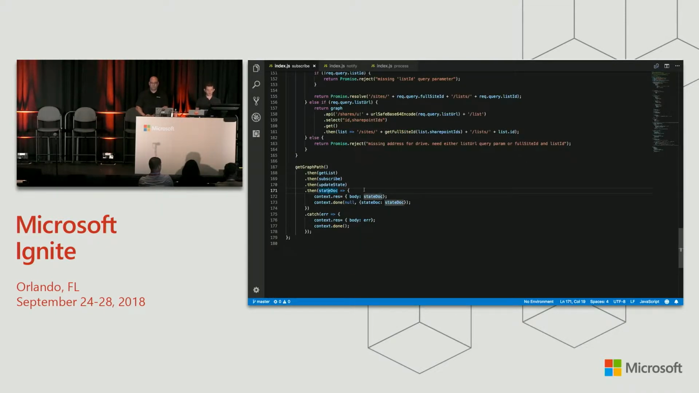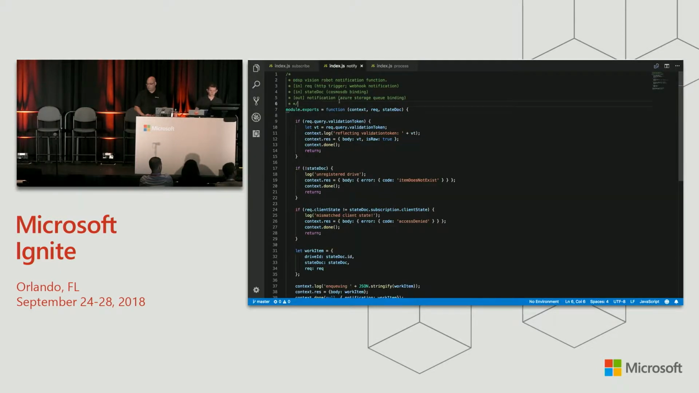And then what I do with the state document is I finish. I call done on the context for the Azure function, returning null for no error, and then outputting my state document into the state.doc output binding. Remember, this function has an output binding to Cosmos DB, and this will just push that document into Cosmos DB. And that's it. The next function is notify.